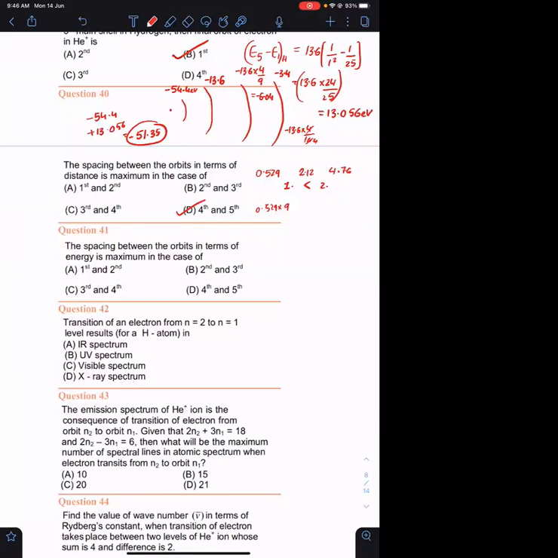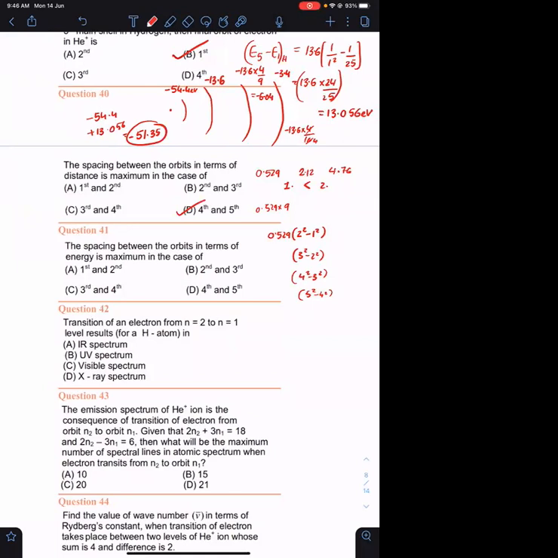Or else you can simply compare 0.529 into 2 square minus 1 square है. Next वाला क्या होगा? 3 square minus 2 square होगा. Next वाला क्या होगा? 4 square minus 3 square. And the other is 5 square minus 4 square.